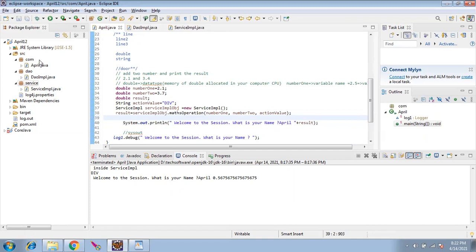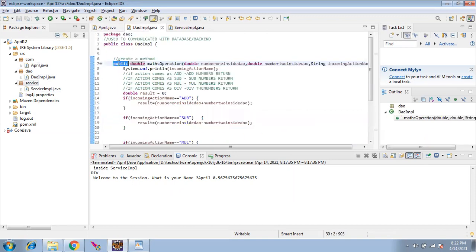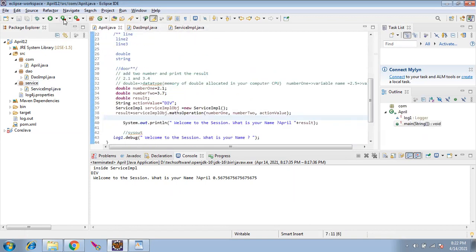Okay, so what we have done so far: we created 3 packages, we moved the files into the packages, and we gave public as the definition of the method. That's all we did, and everything should work normally now, as it was working earlier. So everything is good now. Understood so far?